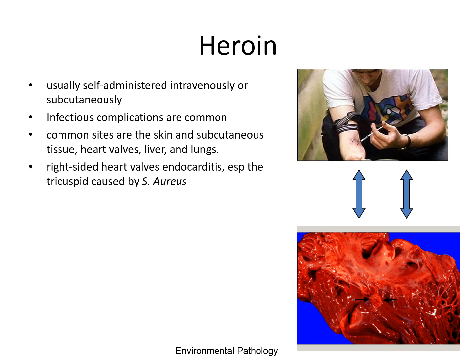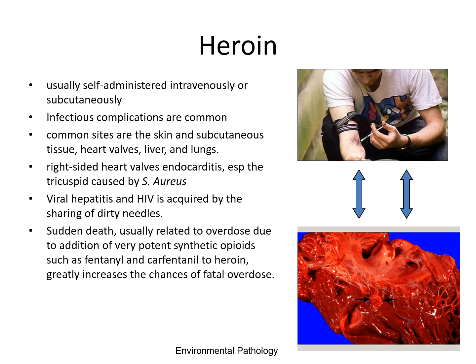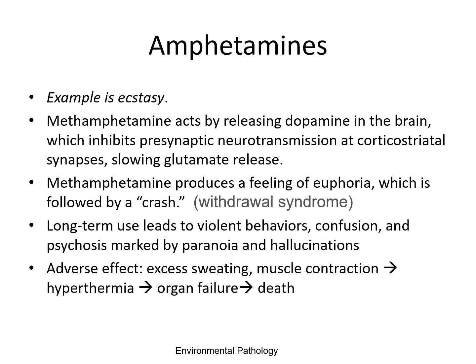In the heart, right-sided heart valve endocarditis can occur, especially in the tricuspid valve, and this can be caused by Staph aureus from the skin. Viral hepatitis and HIV are acquired by sharing dirty needles. Sudden death, usually related to overdose, is due to the addition of very potent synthetic opioids.